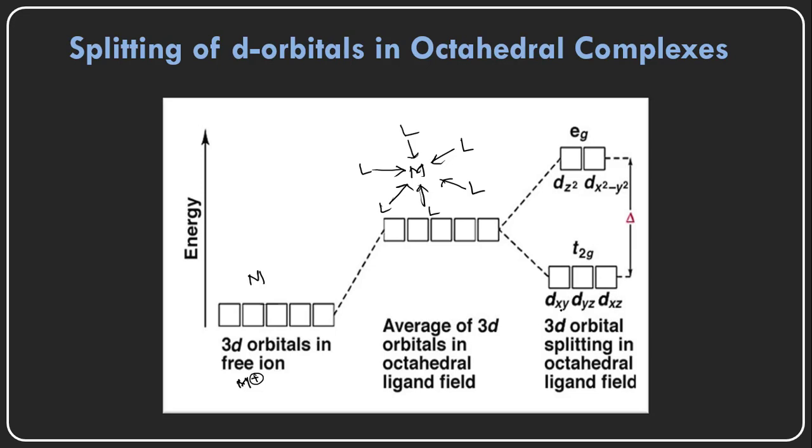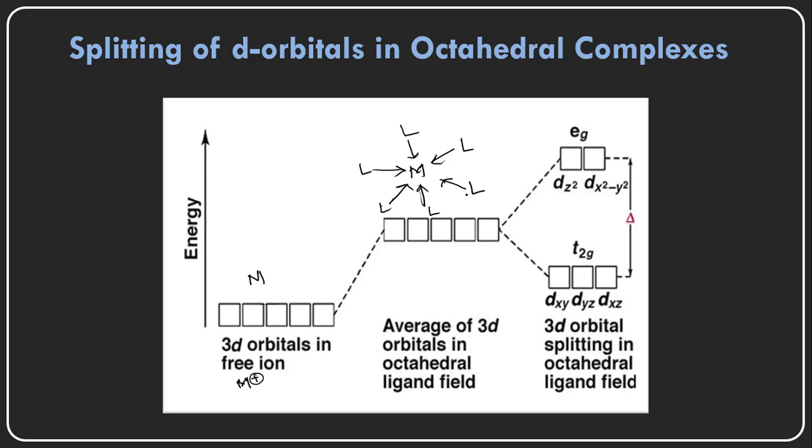The dxy, dyz and dzx orbitals come under the T2g orbitals, and these have the same symmetry also. The Eg orbitals are the dz square and dx square minus y square orbitals. These orbitals are present along the axis, and ligands also approach along the axis, so these Eg orbitals fight against the electrons of the ligands.